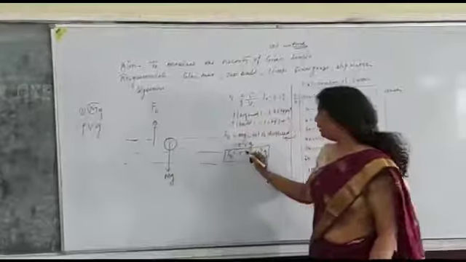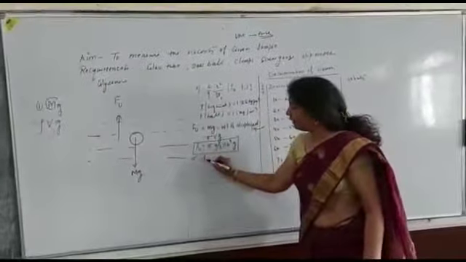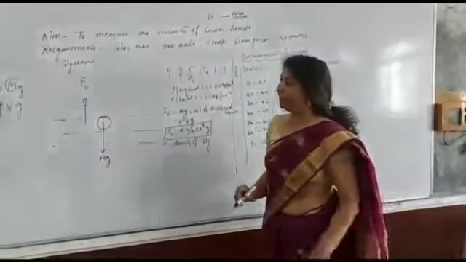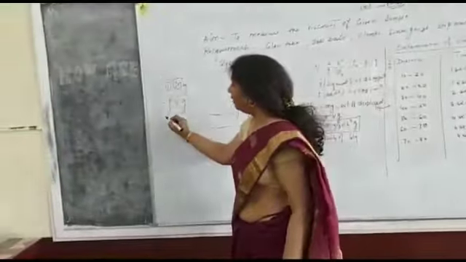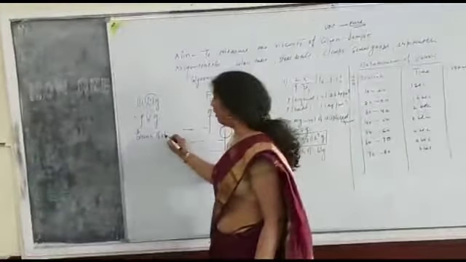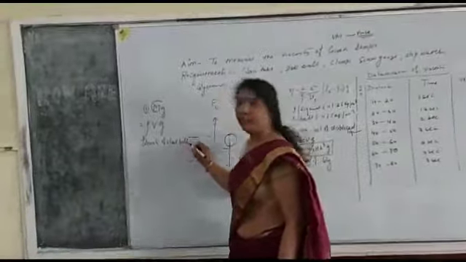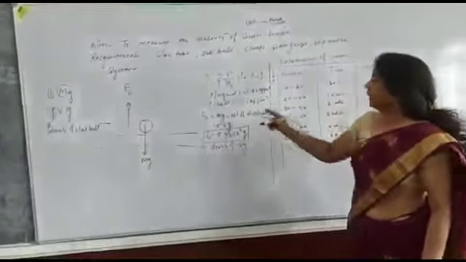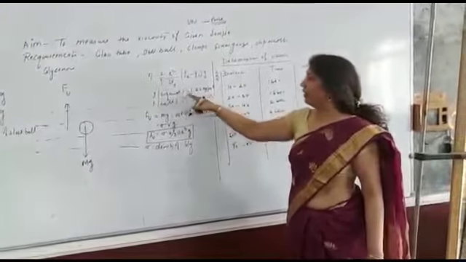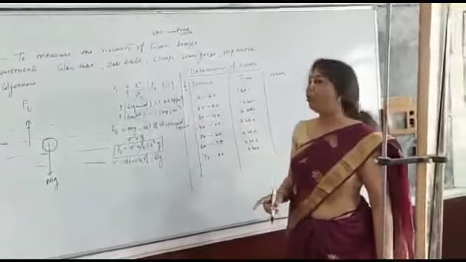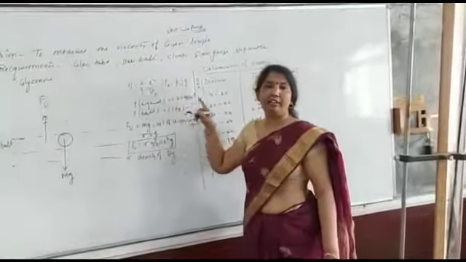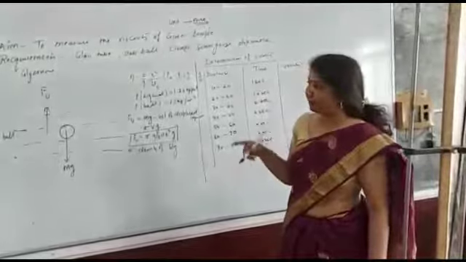Here sigma is the density of the medium, the density of glycerin, and rho is the density of the steel ball. Density of steel ball is 1.5 and density of liquid is 1.26. Because the density of the steel ball is greater than the density of the liquid, it will fall through the viscous medium.